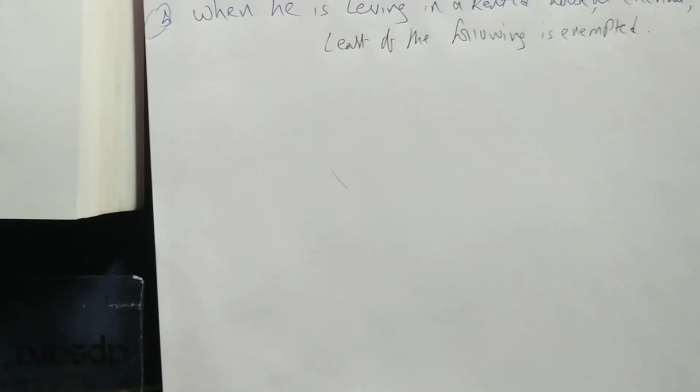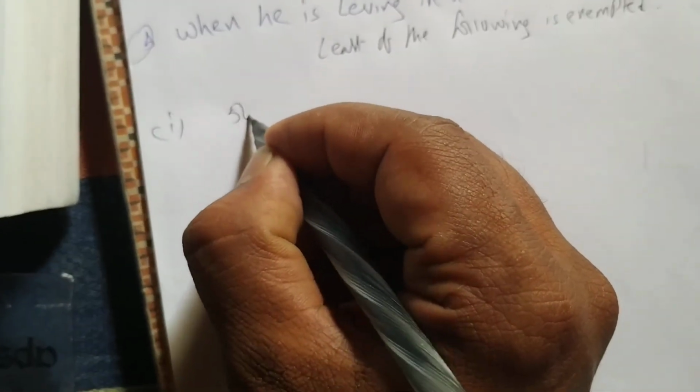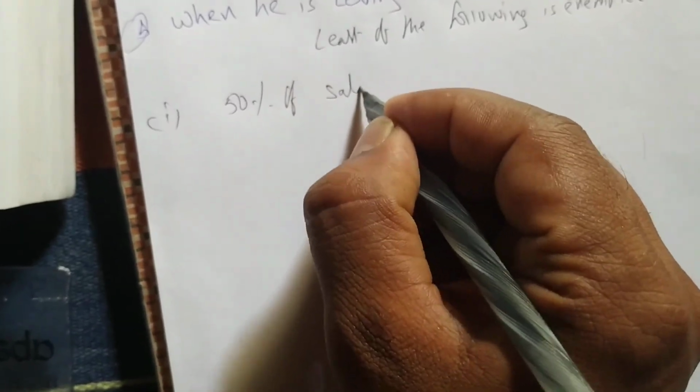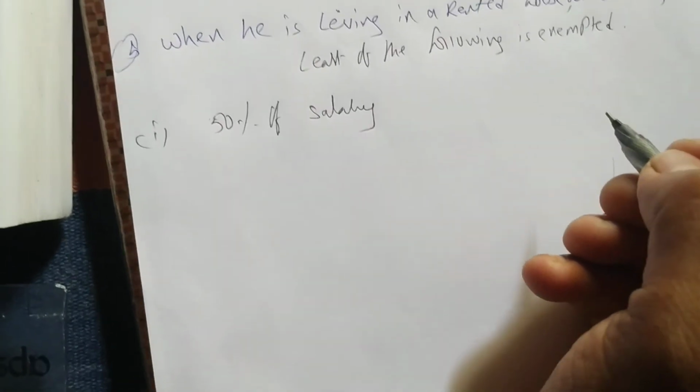First we have to write 40% or 50%. Chennai means 50% of salary.